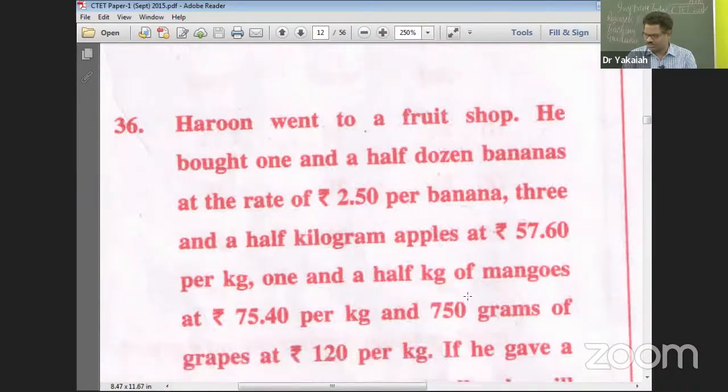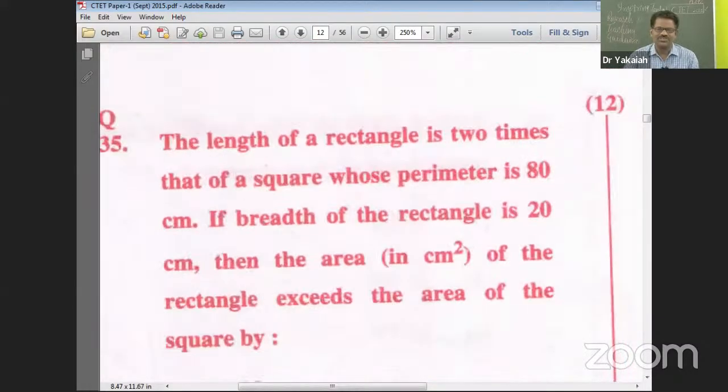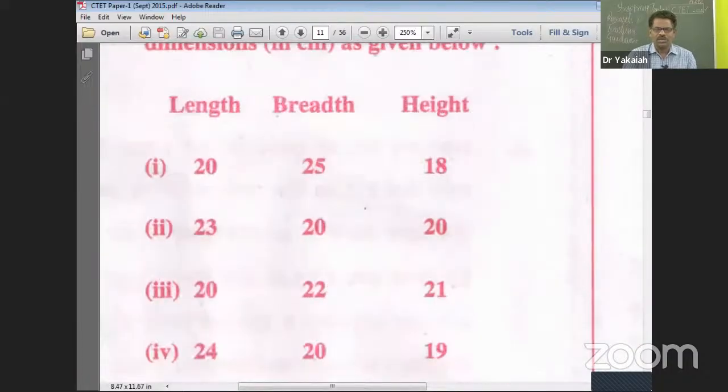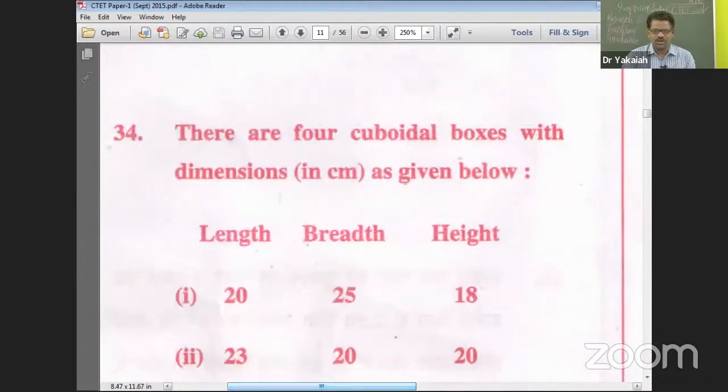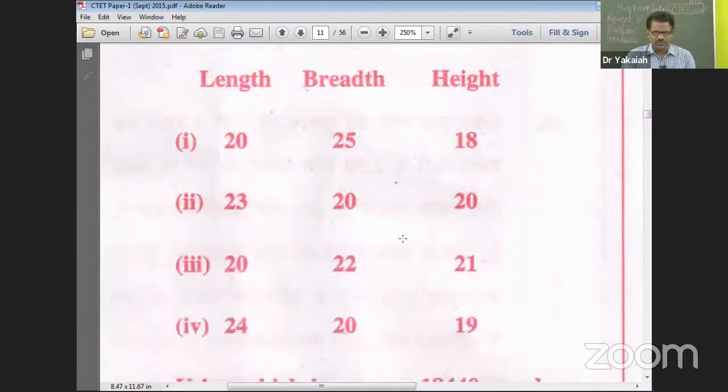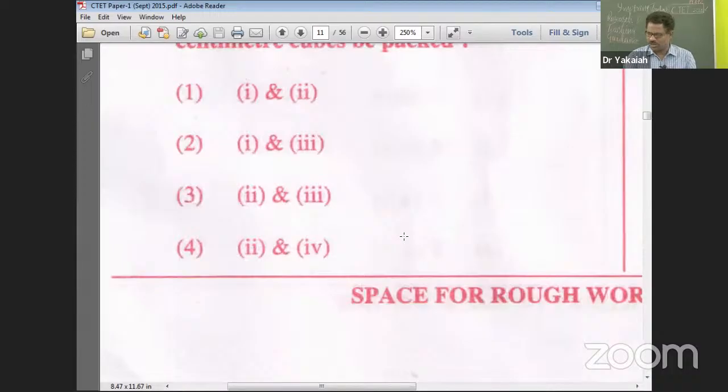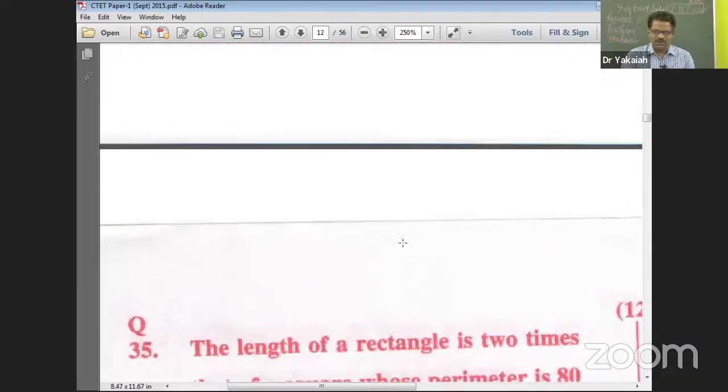Question number 36. What happened to up to 35? As I already told, 1 to 30 is psychology, that is CDP, child development pedagogy, for which I have given the key and also discussed. Questions 31 to 35 I have also discussed previously, so I'm not repeating them. If you did not go through that video so far, I recommend the last Sunday video, you go through it and you will find this. Sunday pedagogy I have done, and Monday I remember I have done with this.